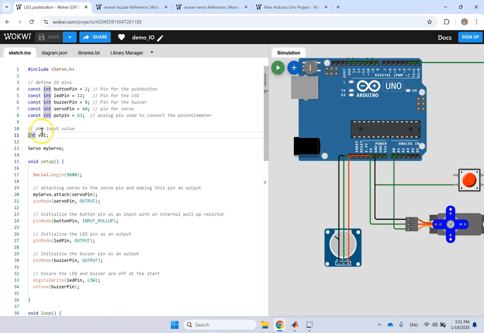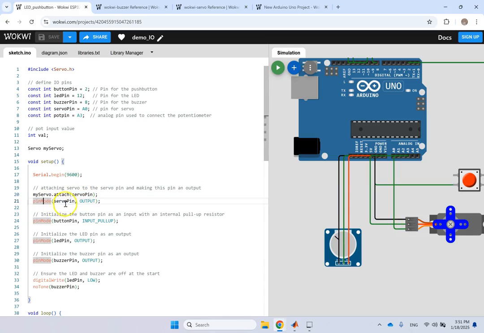But here, when I create this library, now I can define this class of variables called servo. So this my servo is a servo object. Now, what do I say? I say attach. This is basically a method for this object, my servo. It's called attach. So attach that servo to which pin? To the servo pin. What is servo pin? Pin A0. So I say, hey, the PWM signal for it is coming from pin A0. Pay attention to that.